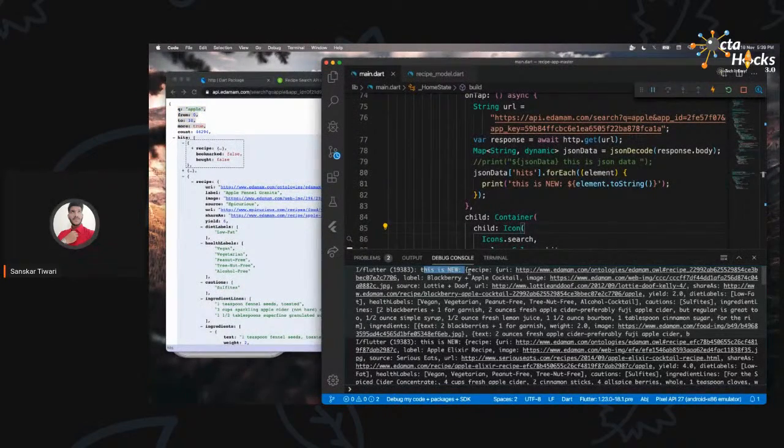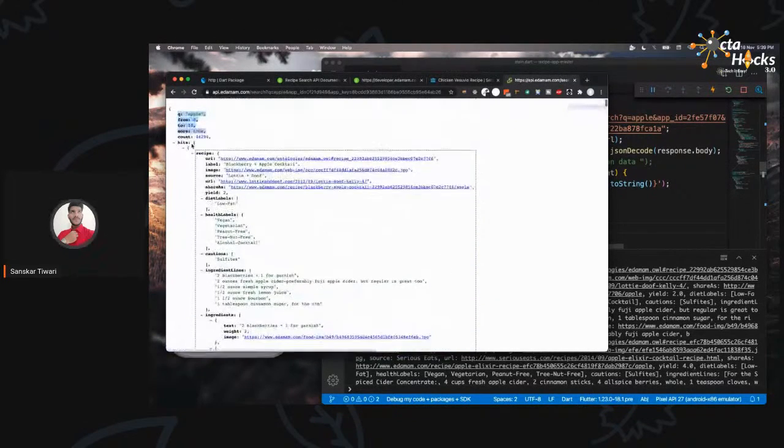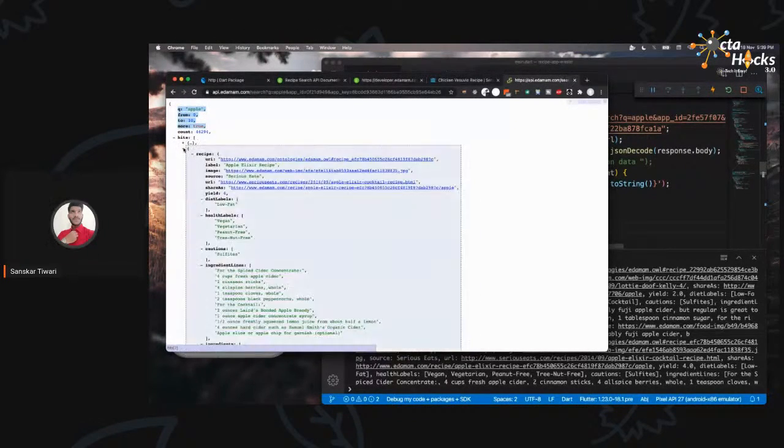This is new. This is the first one starting. The recipe URL is admin ontologies. So let me just check if that's correct. Yeah, so you can see that is correct. Now if I close this and show you the second one, this is actually the same.